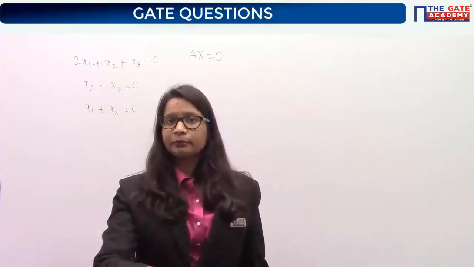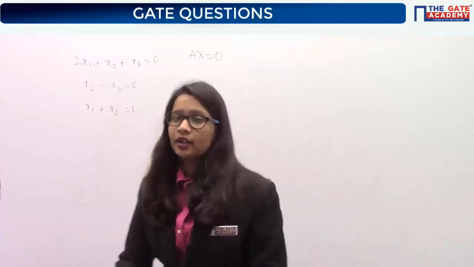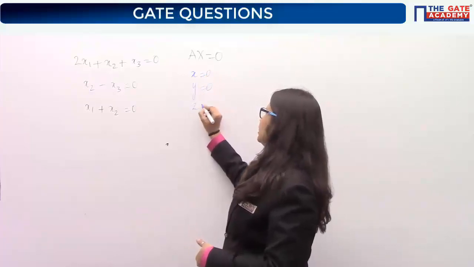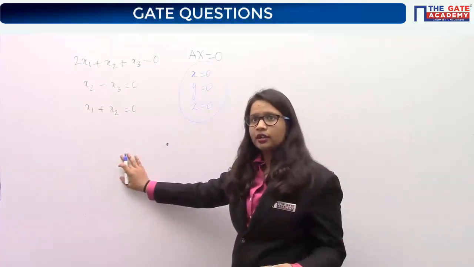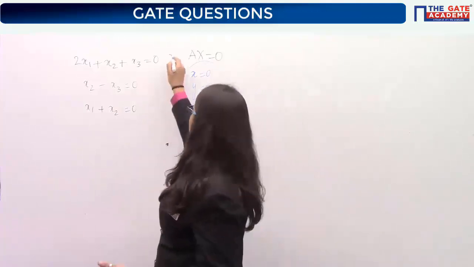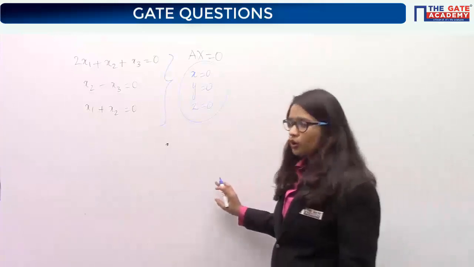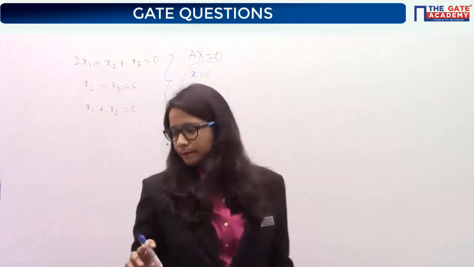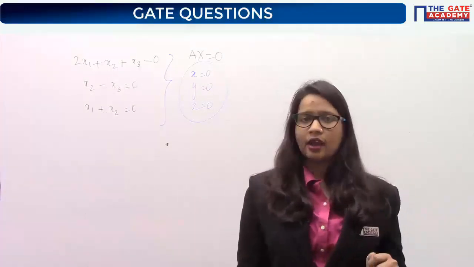Again, option B can't be your answer because it's a homogeneous system. So we know that the point x equal to 0, y equal to 0 and z equal to 0 is definitely one of the solutions. Understood? So no worries about options B and D. Now we only need to find out whether the answer is A or C.